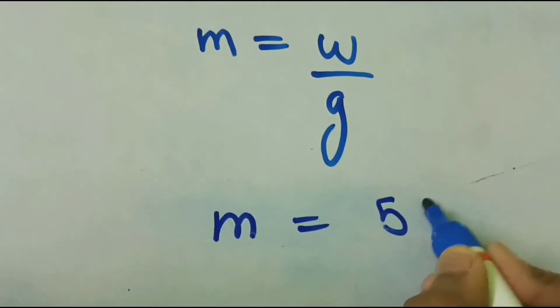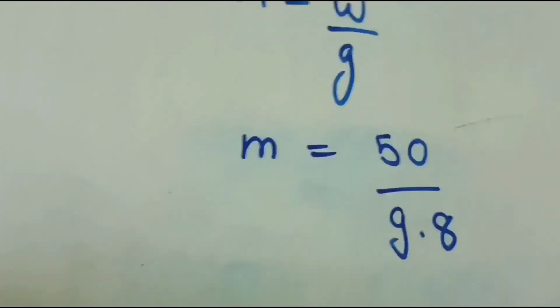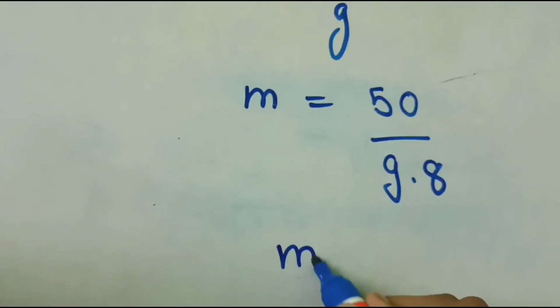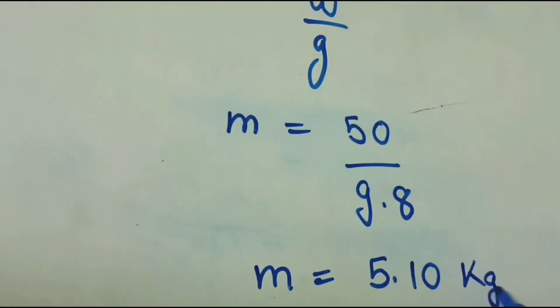Mass is equal to 50 by 9.8. So mass will become 5.10 kg.